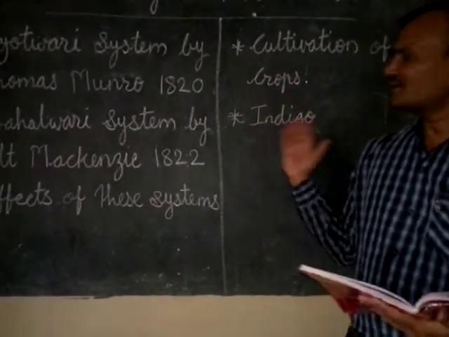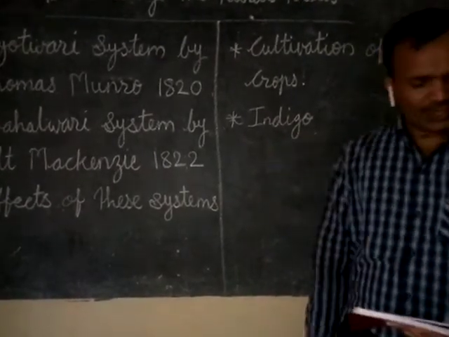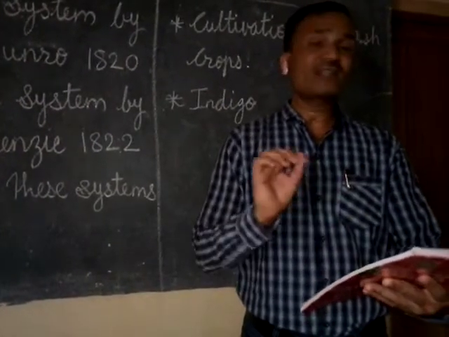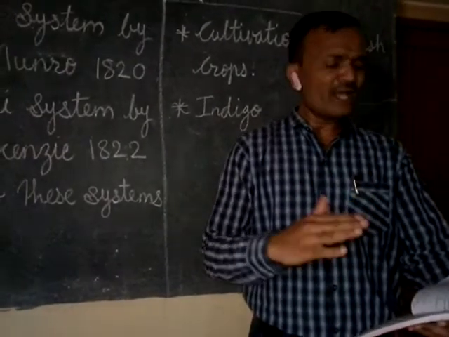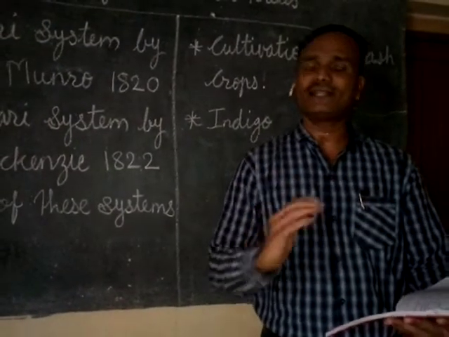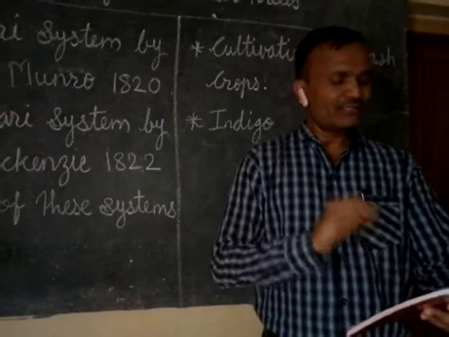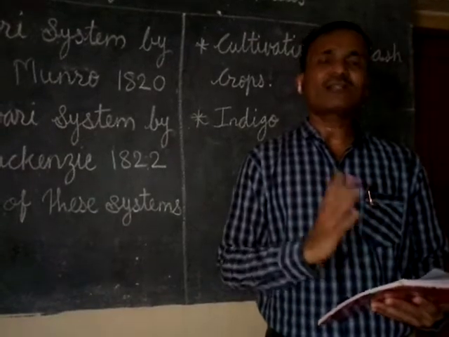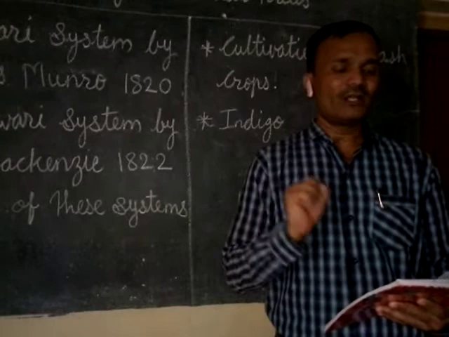Now we are turning to one of those cash crops, indigo. Indigo is a natural dye used for coloring cloth in India. It was also exported for the same use in the English textile industry. As the production of cotton increased in England, the demand for indigo also increased. So the British government encouraged indigo plantations in Bengal.